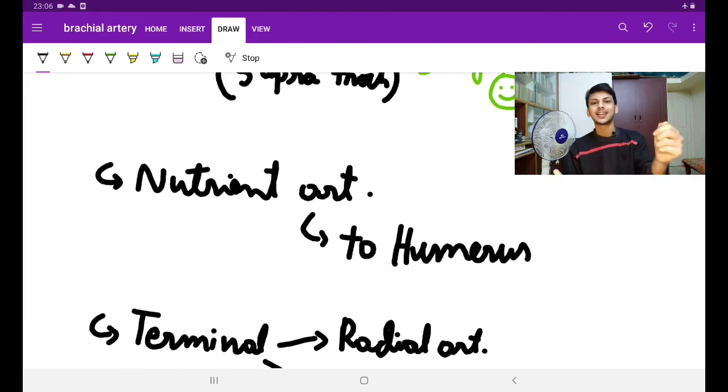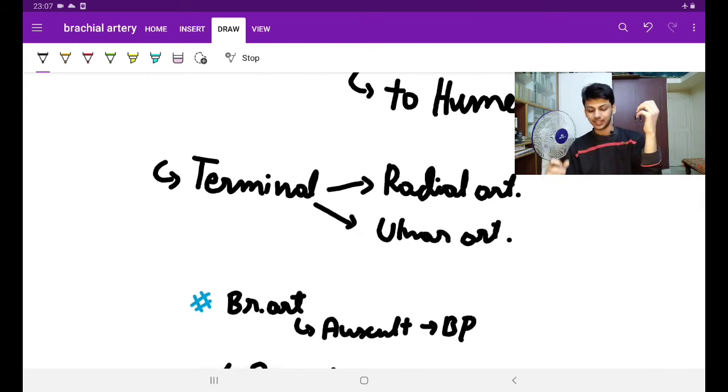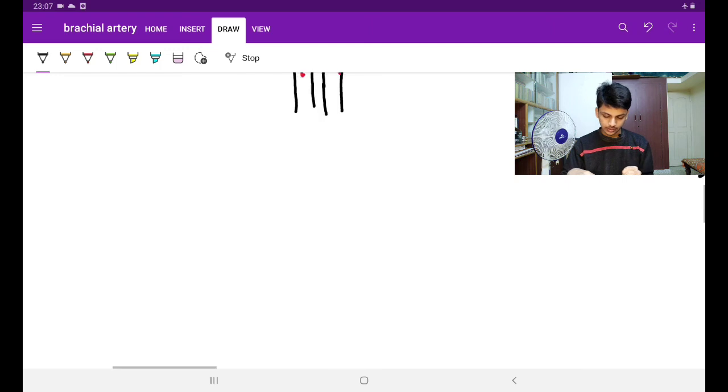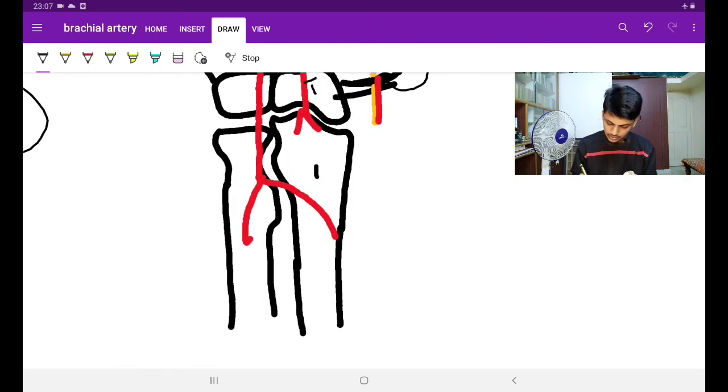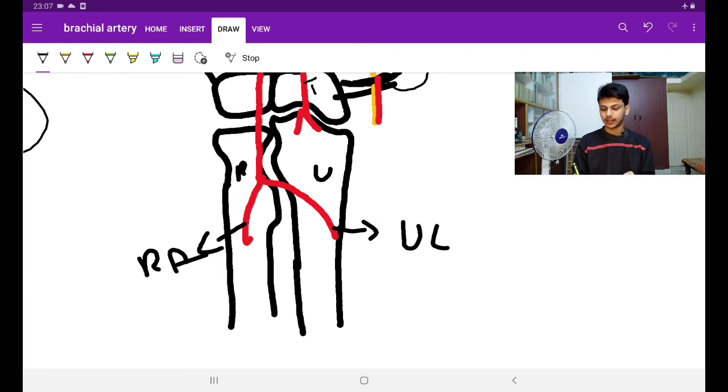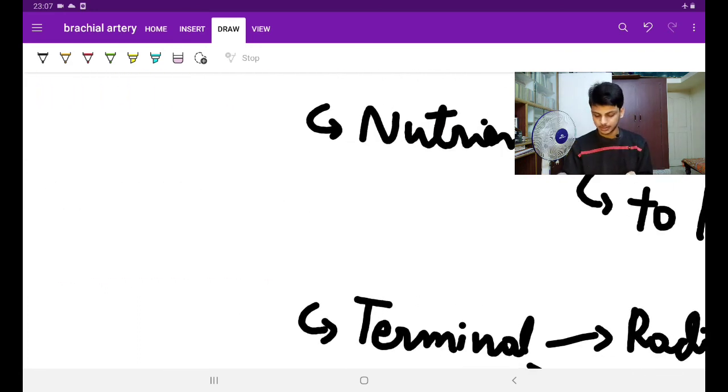Now next is the nutrient artery to the humerus. Humerus is a bone, right? Humerus also needs nutrition. So that is given by the nutrient artery to the humerus, which is usually a branch of the brachial artery. It can also come from the profunda brachii artery. Now guys, these are the terminal branches. We studied that now. At the neck of the radius, the brachial artery divides into, this is the ulna bone, this is the radius bone. So over the radius bone will be the radial artery, over the ulna bone will be the ulnar artery. Ulna is medial, okay? Ulnar artery is medial.